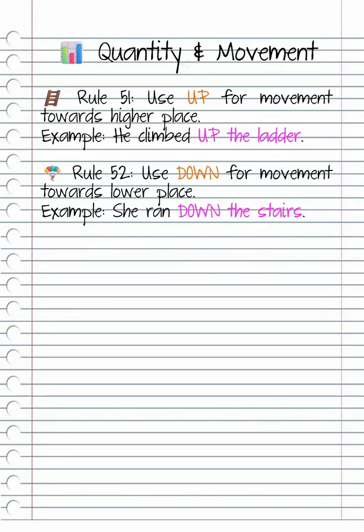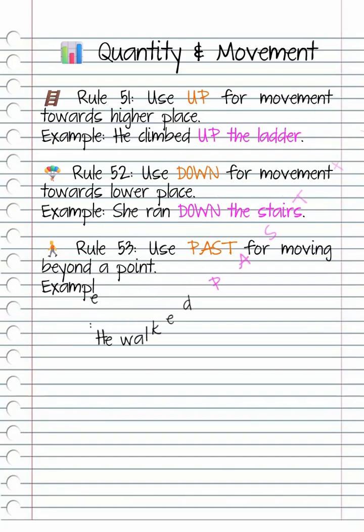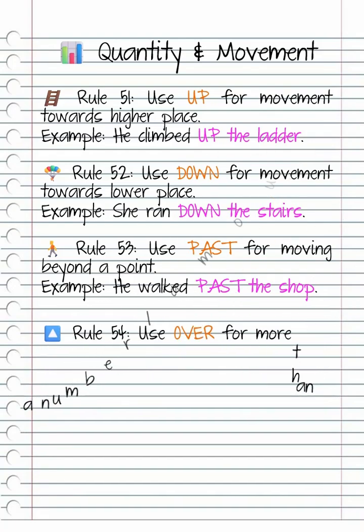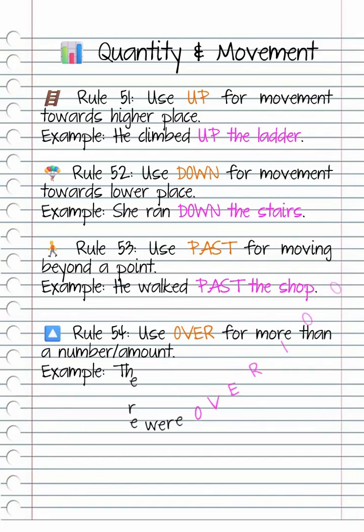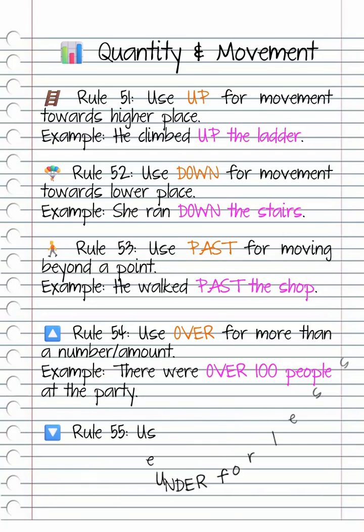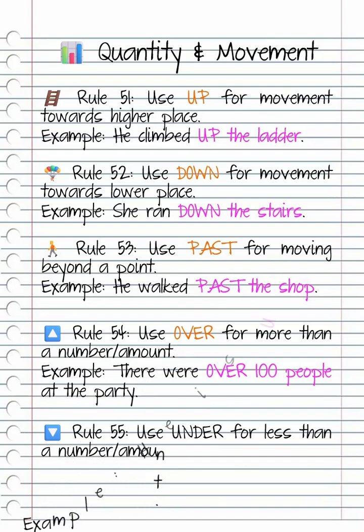Rule 53. Use past for moving beyond a point. Example, he walked past the shop. Rule 54. Use over for more than a number, amount. Example, there were over 100 people at the party. Rule 55. Use under for less than a number, amount. Example, he is under 18 years old.